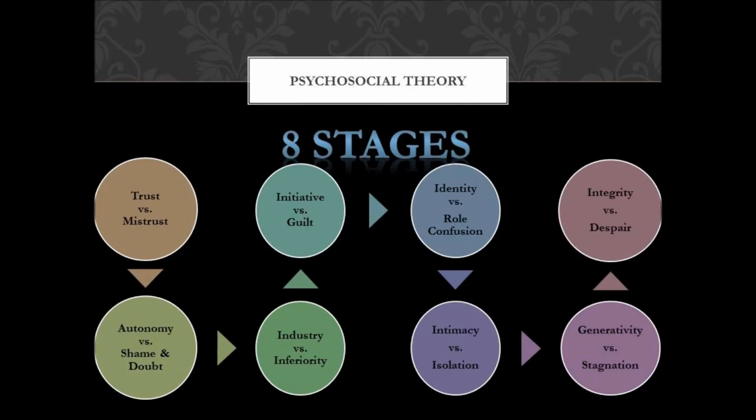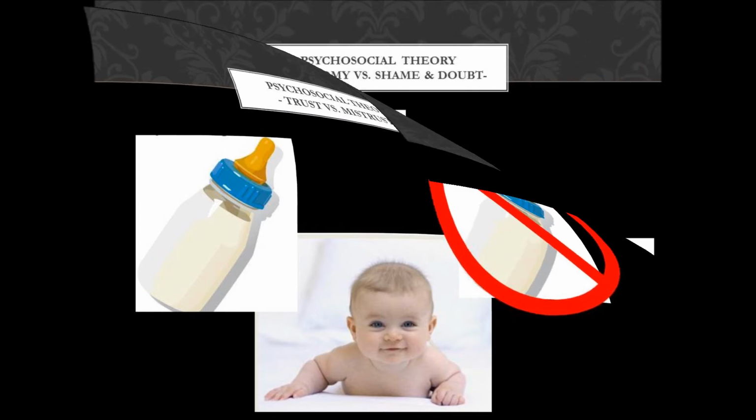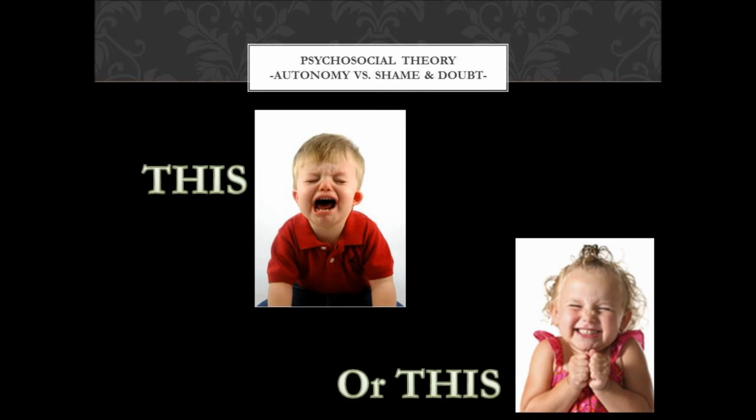Erik Erikson developed the psychosocial theory. There are 8 stages. The first stage, trust versus mistrust, takes place from when a child is born to 1 year. In this stage, babies learn to trust or mistrust others depending on if their needs are met or not met. The second stage, autonomy versus shame and doubt, takes place from 2 to 3 years.